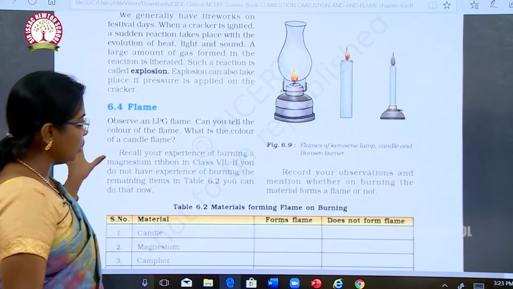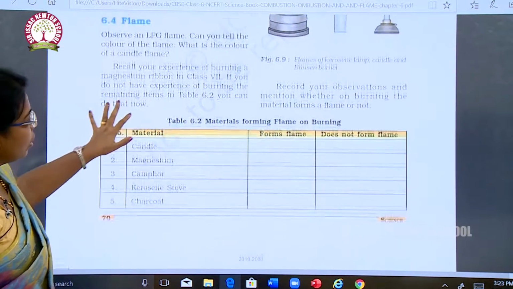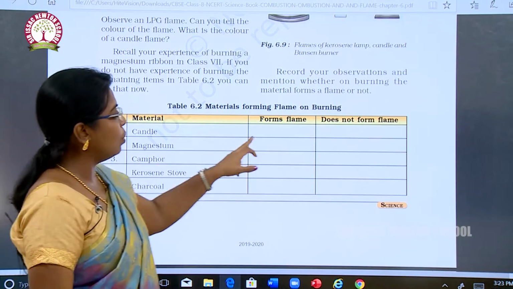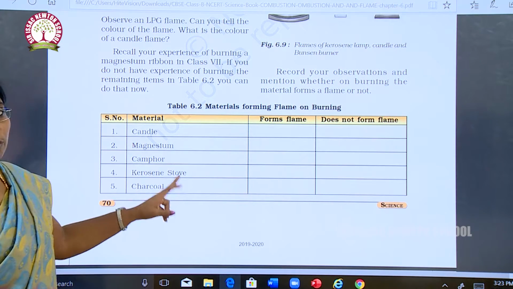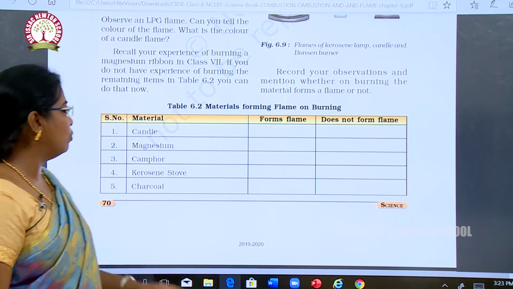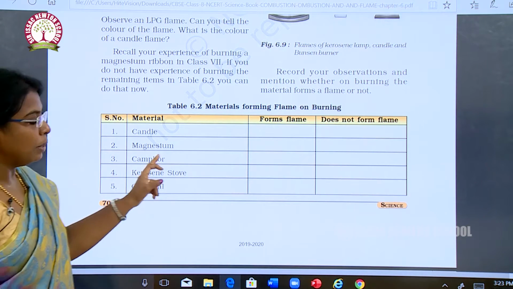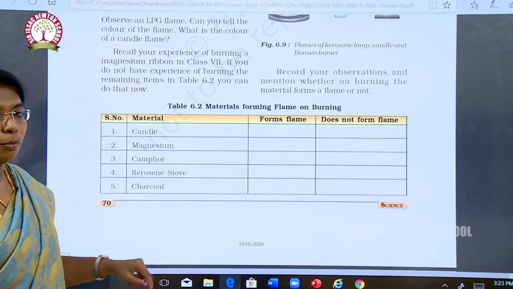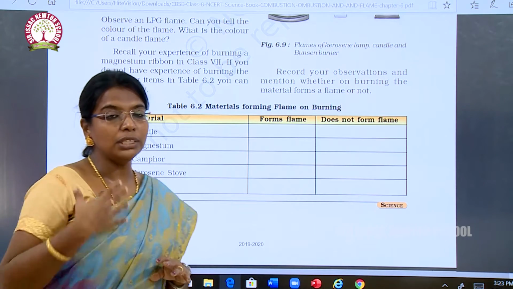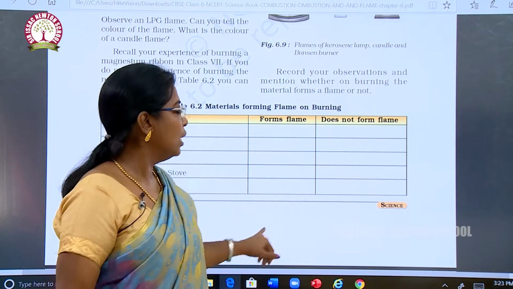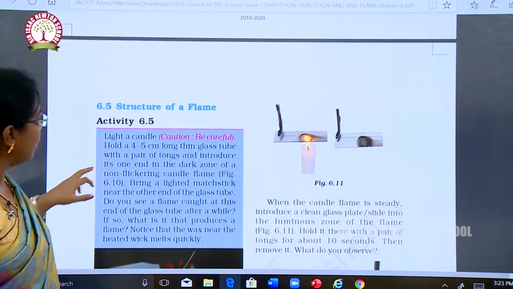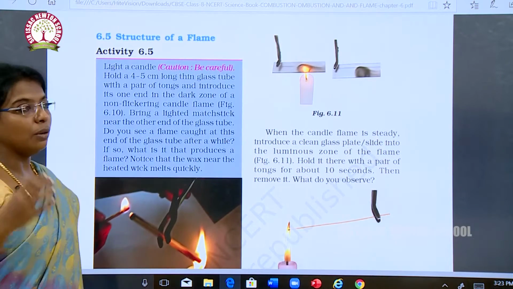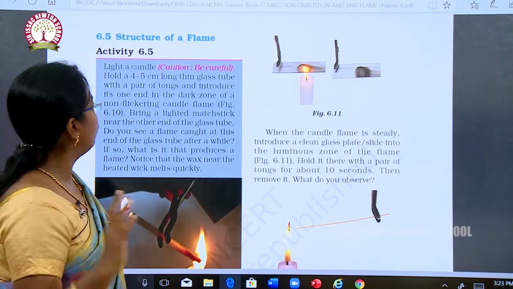You can do that. Okay, so now we are going to see how a candle forms a flame. Will a candle form a flame? Definitely a candle will form a flame. Okay, will magnesium form a flame? Will camphor form a flame? So we have to go through these experiments and fill in this topic. Okay, is it clear? And now we are going to see what the structure of a flame is.